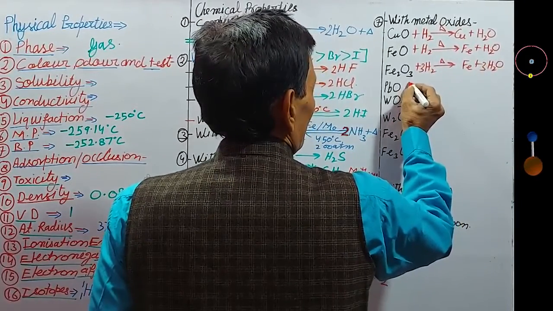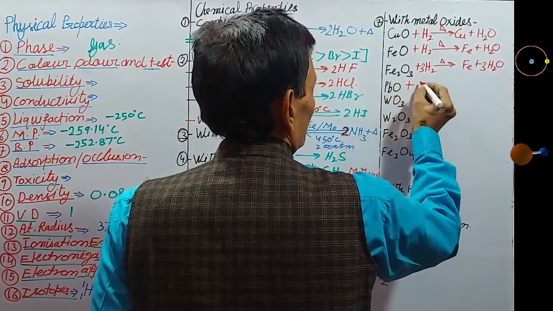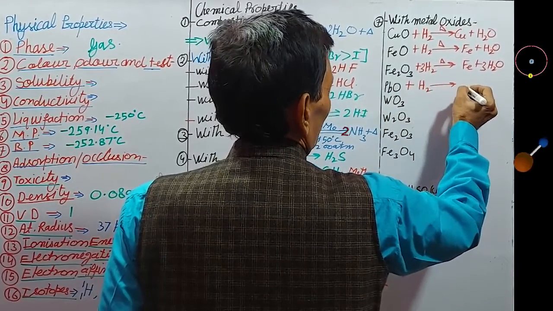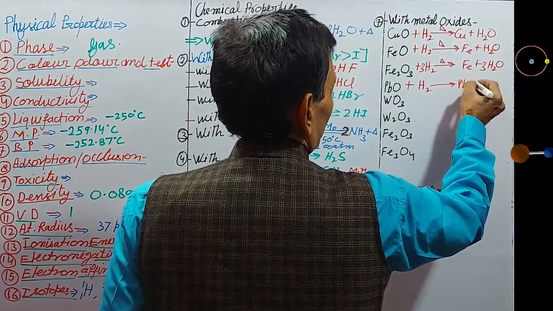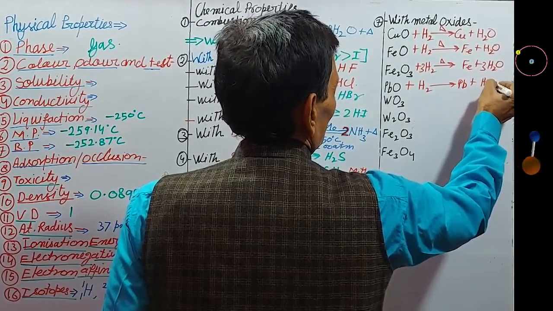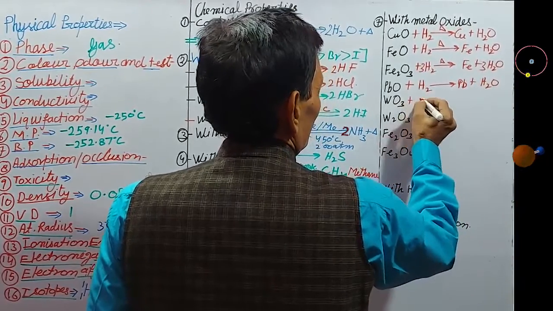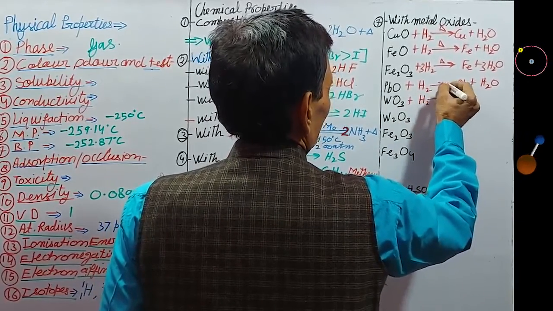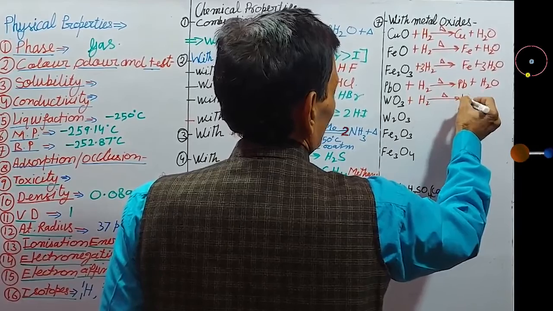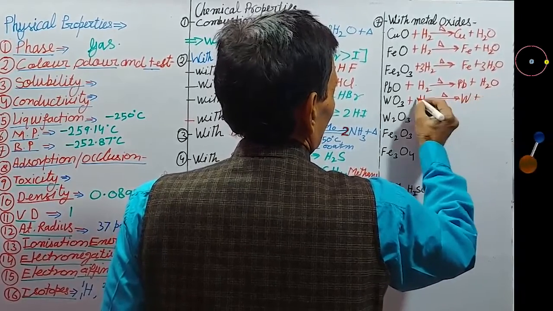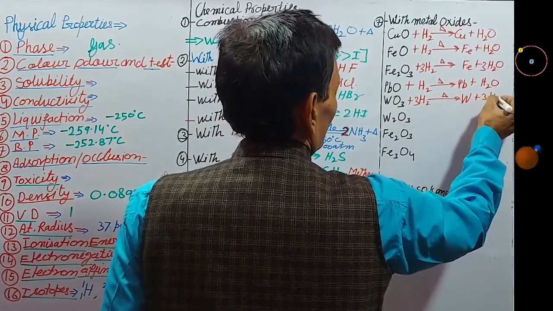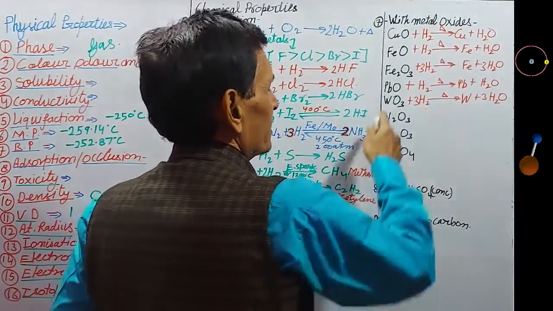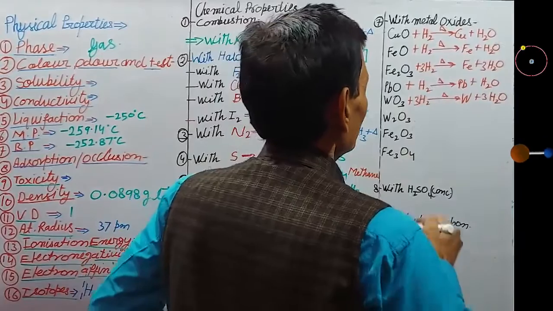Lead oxide, yellow solid, reacts with hydrogen on heating to form lead and H2O vapor. Tungsten oxide is reduced by hydrogen to form tungsten and water vapor. This is why tungsten is extracted by hydrogen reduction method.